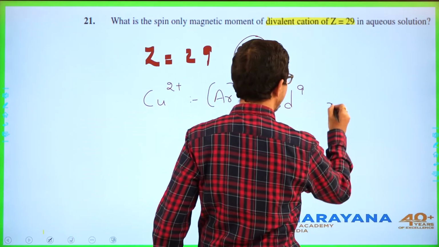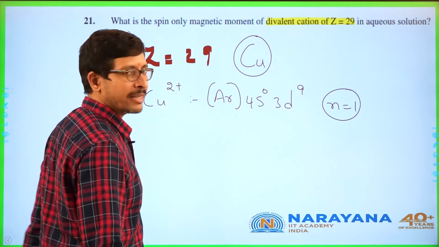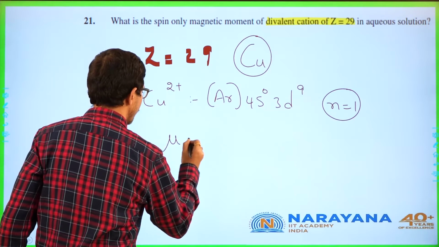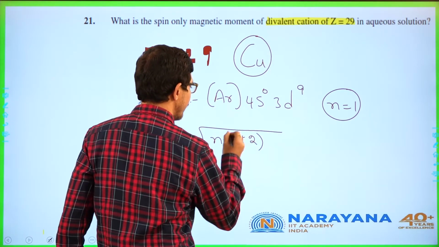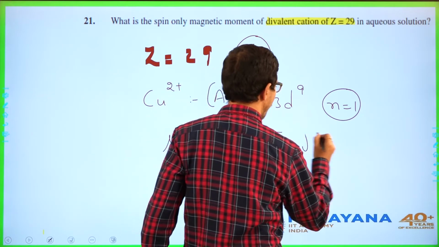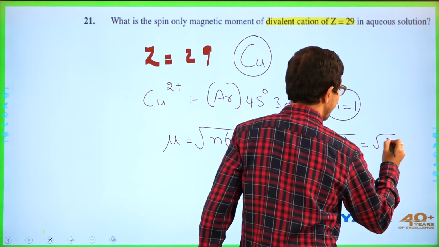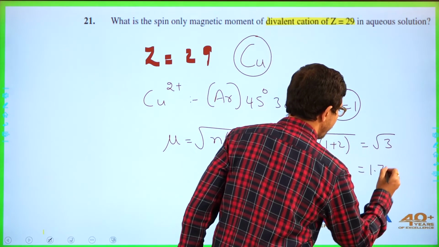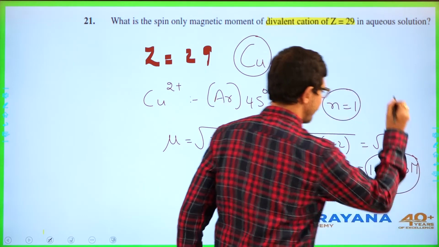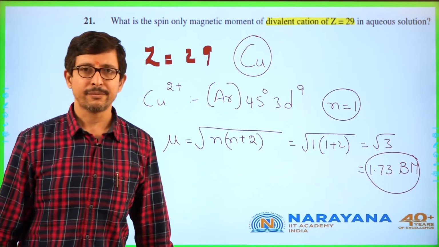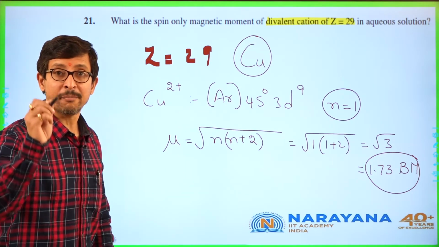It means the number of unpaired electrons, how many? 1. If it is 1, what is the spin magnetic moment? Mu is equal to root of n into n plus 2. So it comes as root of 1 into 1 plus 2, which is root 3. So this comes as 1.73 units Bohr magneton. So this is how we will be calculating this spin magnetic moment.